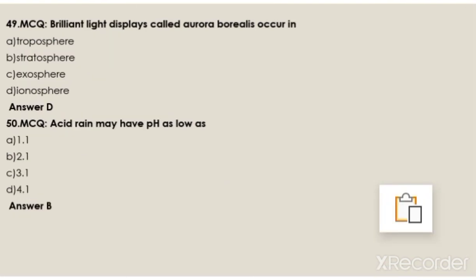Acid rain may have pH as low as: 1.1, 2.1, 3.1, 4.1. The answer is B. 2.1.